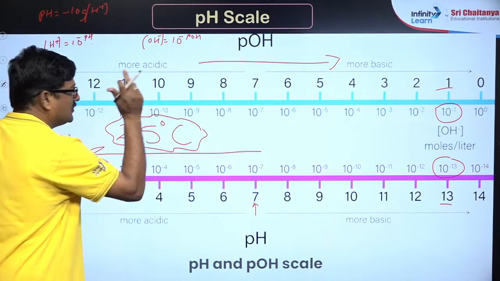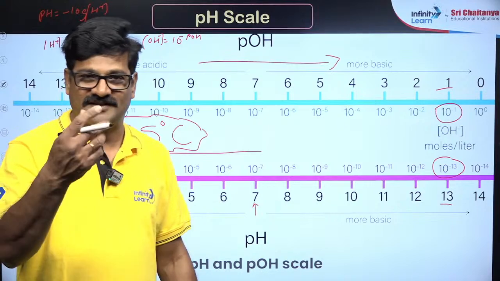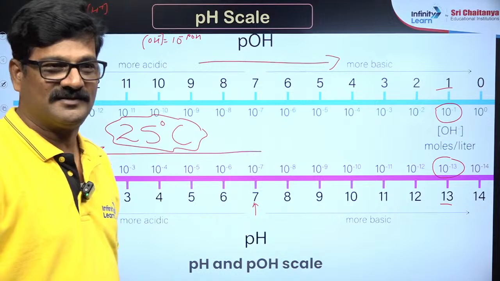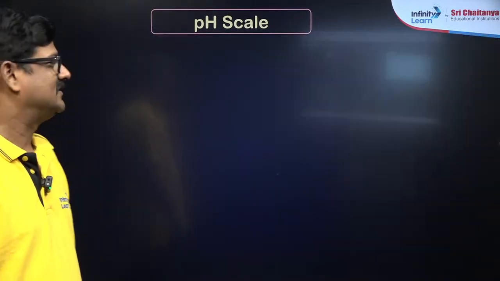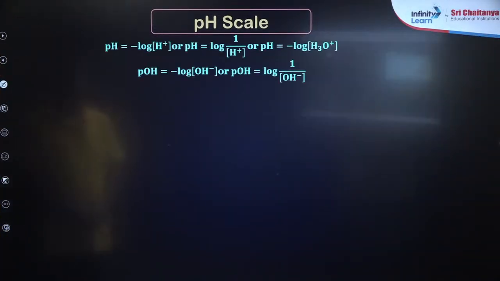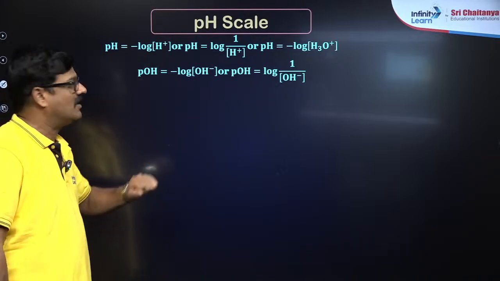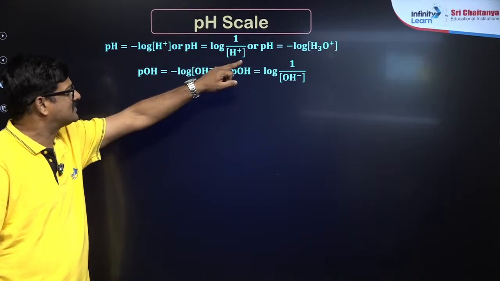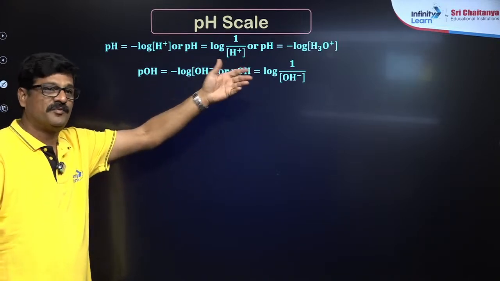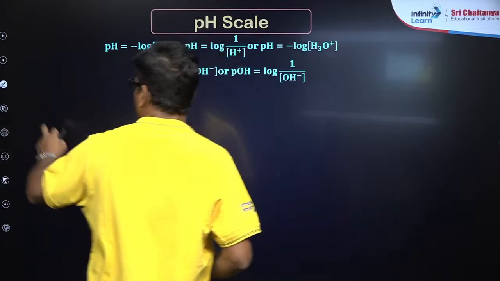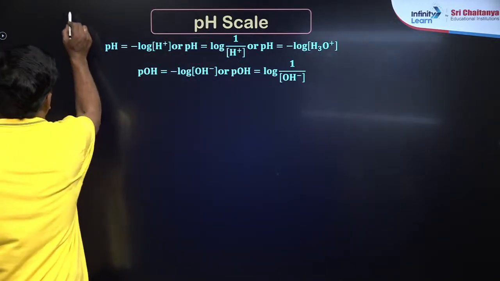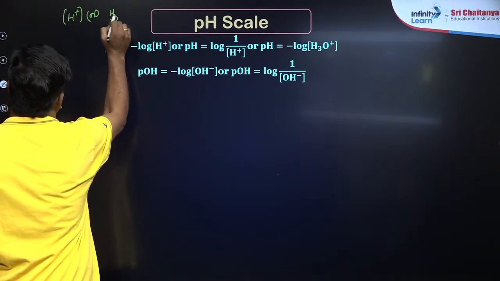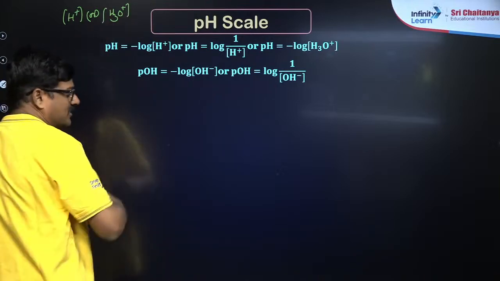My dear students, focus here. If temperature is increased or decreased, this particular scale doesn't work. Okay, you have to calibrate it. Now in the pH scale, we know that pH is equal to negative log H plus, or pH is equal to log 1 by H plus, or pH is equal to negative log H3O plus. H plus ion concentration is also written in a hydrated form, hydronium ion concentration. ठीक है बेटा?